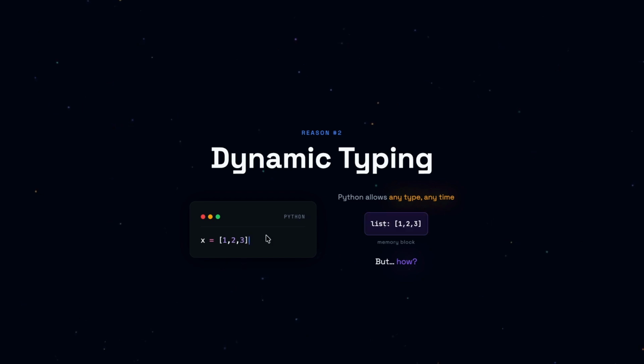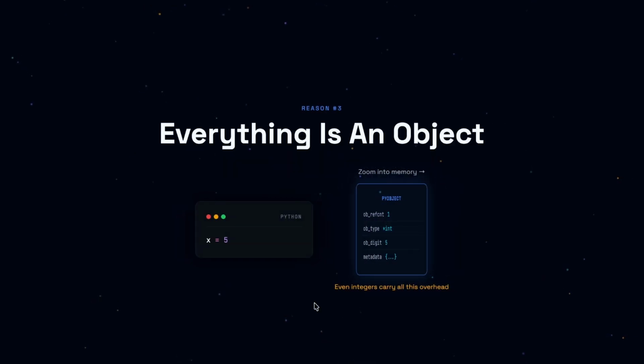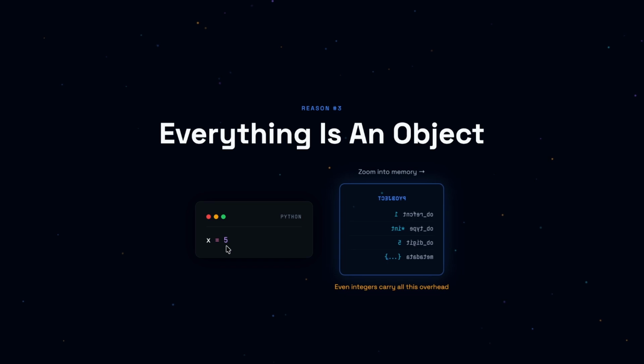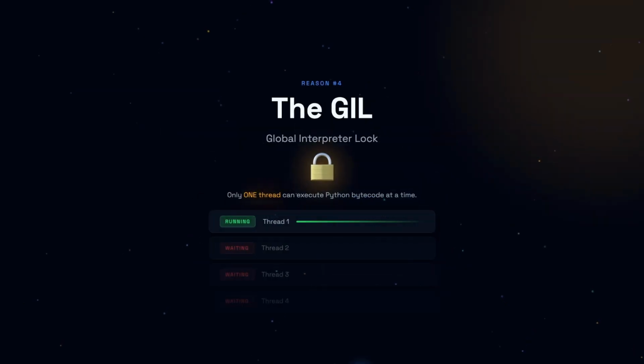Another reason is dynamic typing. Here we are seeing that x is a list, but if we want to change it to a tuple, string, or integer, we can do it at runtime. Another reason is that everything is an object. Here x = 5 is an object, its type is integer, and the value it contains is 5. And the main reason Python is slow is the GIL, the global interpreter lock, which lets Python execute only one thread at a time.